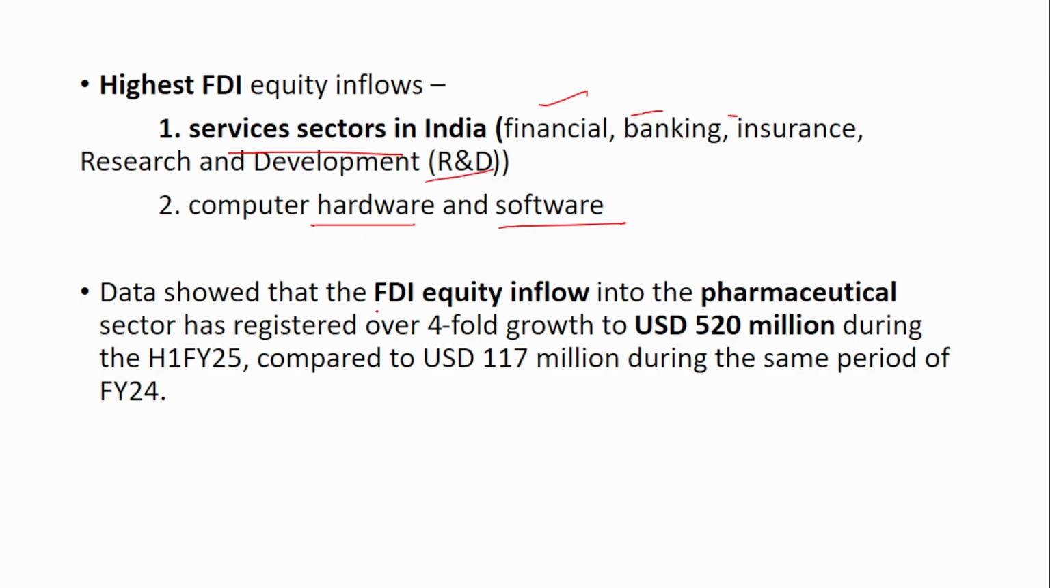Data showed that the FDI equity inflow into the pharmaceutical sector has registered over four-fold growth to $520 million compared to $117 million during the same period. In the first half of 24, it was just $117 million of investment into the pharmaceutical sector, whereas now in the first half of 25, it has increased to $520 million.